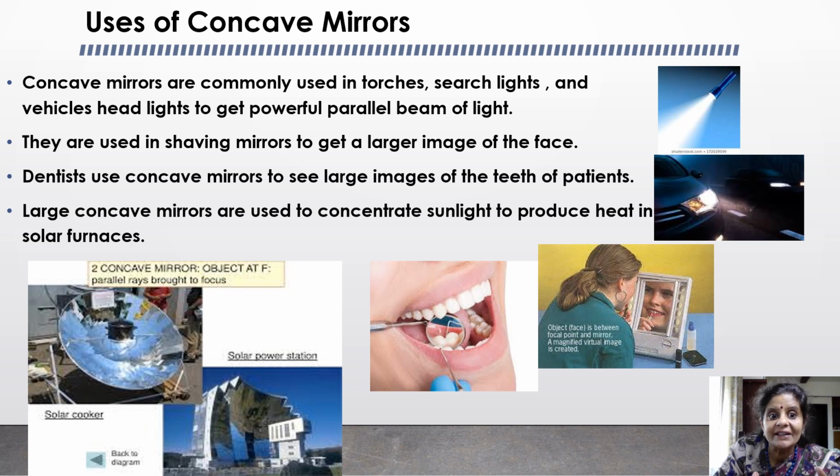Now let's understand the uses of concave mirrors. Concave mirrors are used in torches, searchlights and also the headlights of vehicles to get a powerful parallel beam of light. They are also used in shaving mirrors to get an enlarged view of the face.